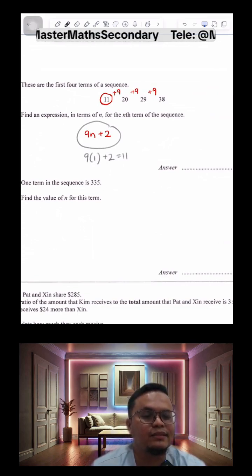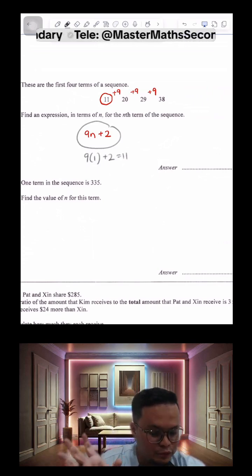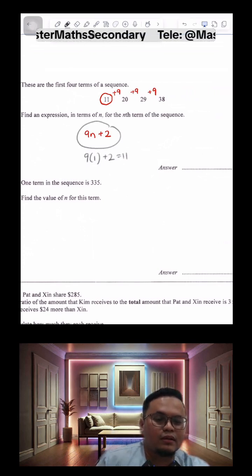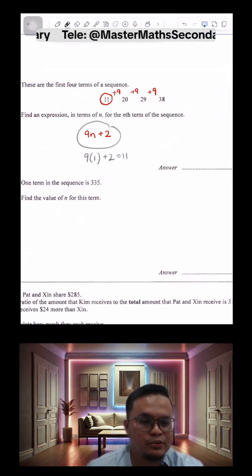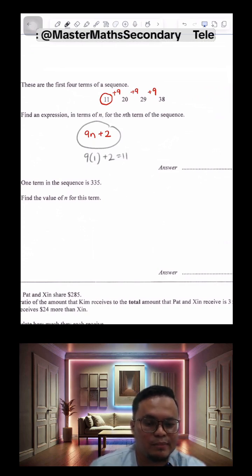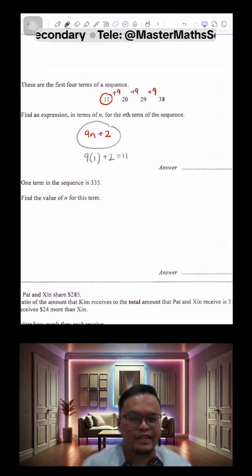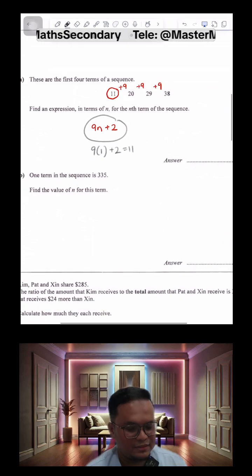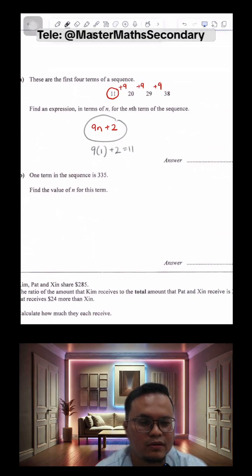Oh, primary school also learn number patterns? I wasn't aware. Do they have to know how to get this formula as well? Wow. My colleague who teaches primary school just shared that, yeah, primary school students have to know. In secondary school we only learn this in Sec 1 or Sec 2, right? But apparently primary school students now also have to know this. Okay, things have changed. Vicky, are you a Sec 4 student or?